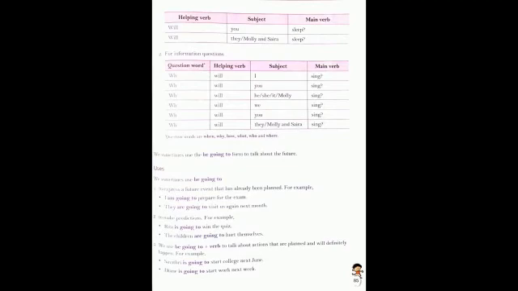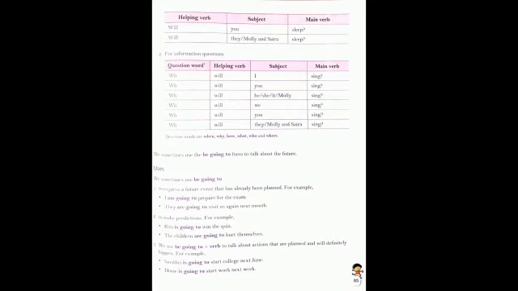For information questions, like when we frame the question sentence with when, why, how, what, who, and where, we always write the helping verb after that, then the subject and the main verb.